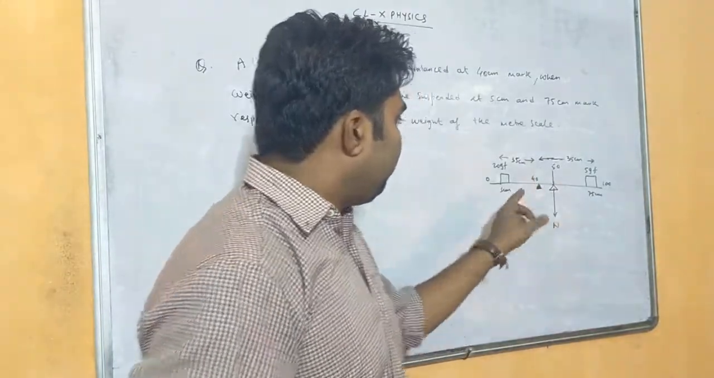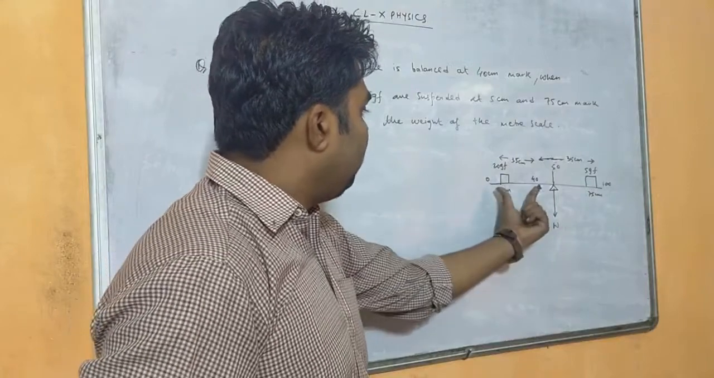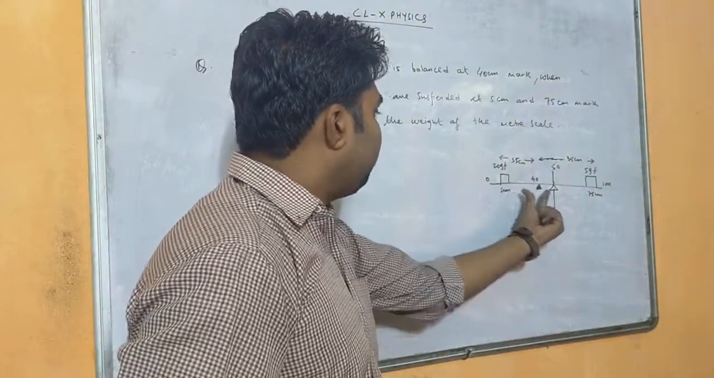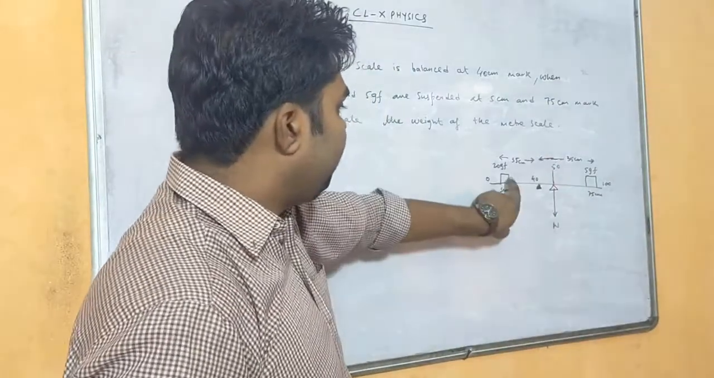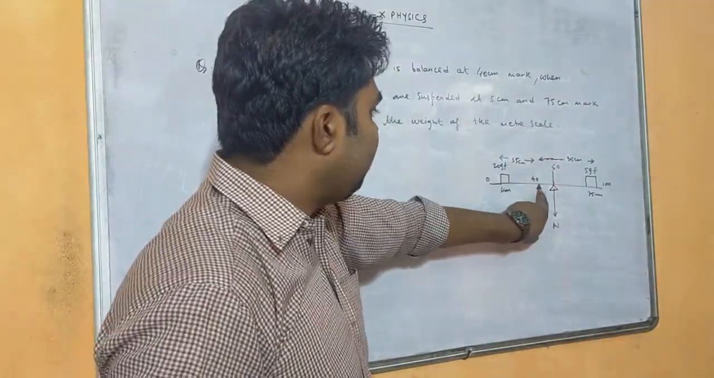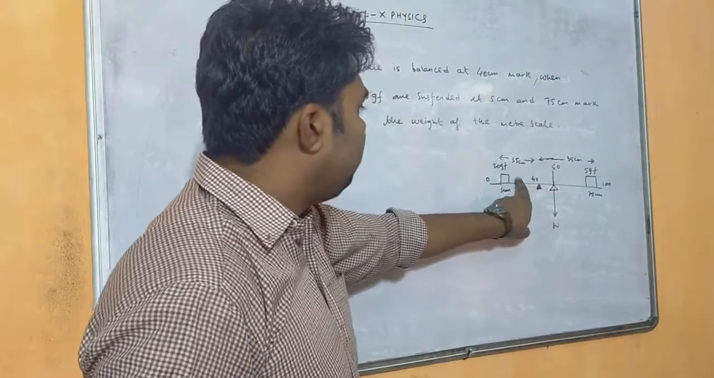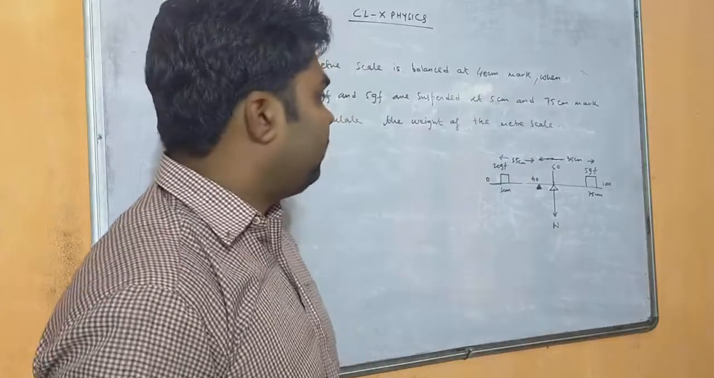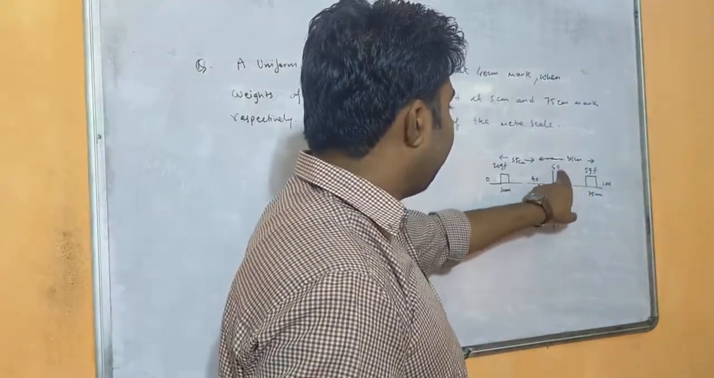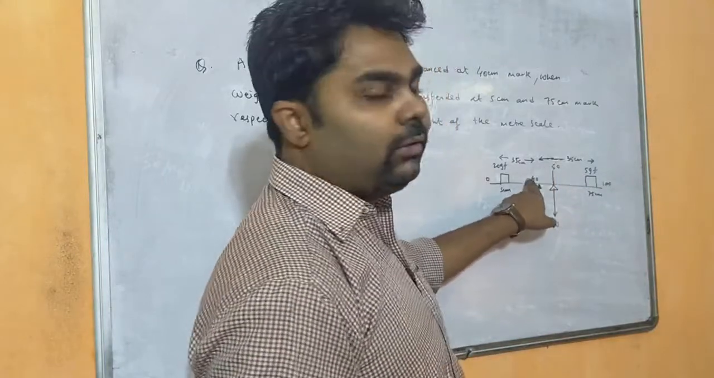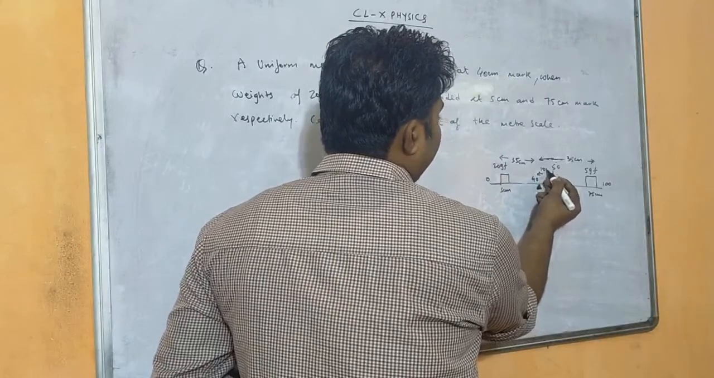Now you see here, as it is placed at 5 centimeter, what is the distance from the fulcrum? Here it is 40 and here it is 5, that is 40 minus 5, that is 35. So the distance between the 20 gram of force and the fulcrum is 35 centimeter. Similarly, the weight of the meter scale is at 50, but what is the distance from the fulcrum? Here that is 10 centimeter.